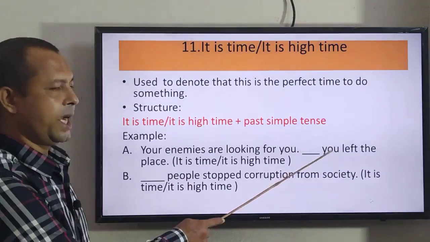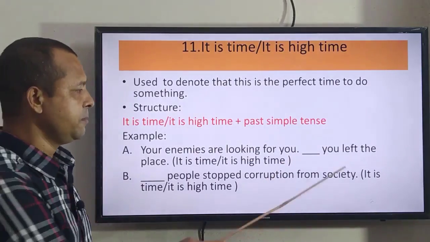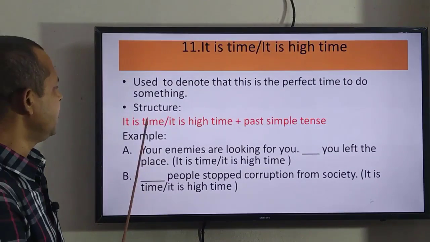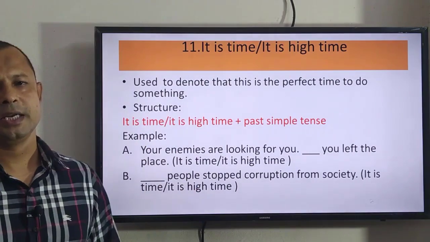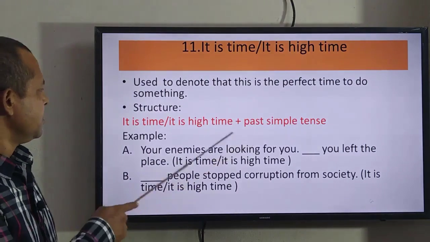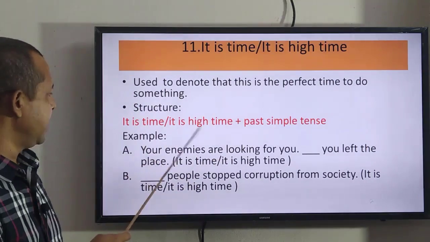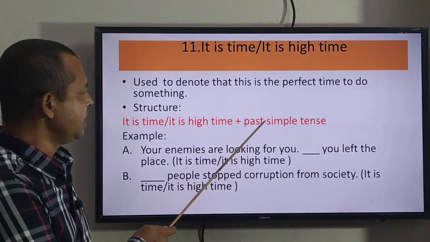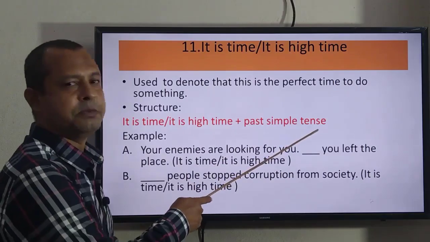So after the gap, if you find a sentence in past indefinite tense, in that gap you can use "it is time" or "it is high time", whichever is in the box. You have to pick that up. So the structure is telling us that it is time or it is high time, whatever it is, after that there will be a past simple tense.